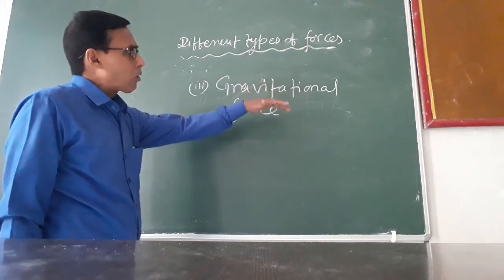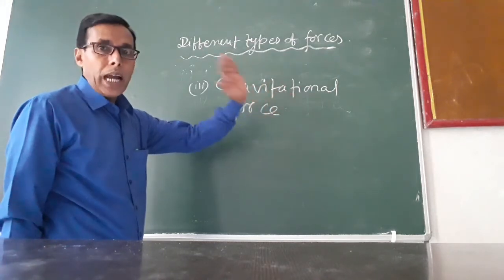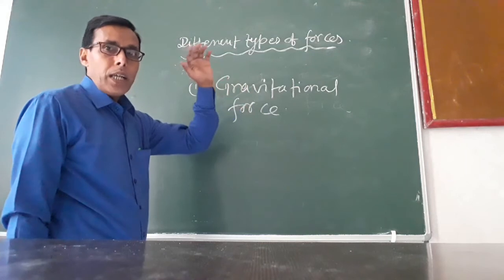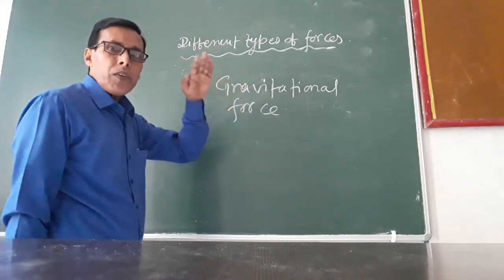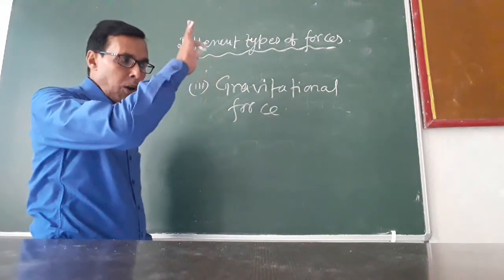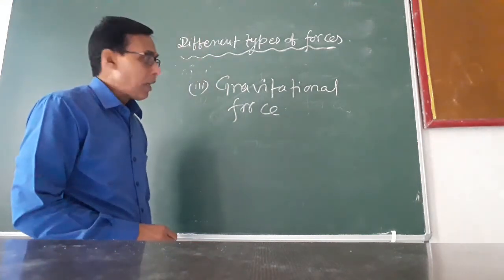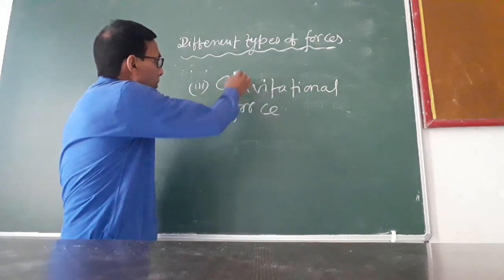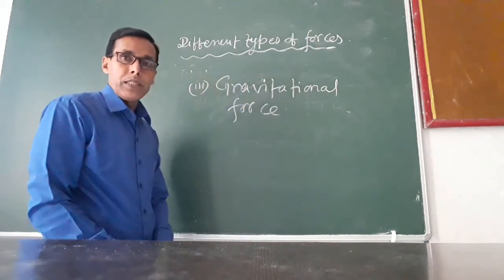It is also without physical contact or direct contact. All the bodies are attracted towards the surface of the earth. For example, an apple always falls towards the surface of the earth, and this is an example of non-contact forces. Thank you.